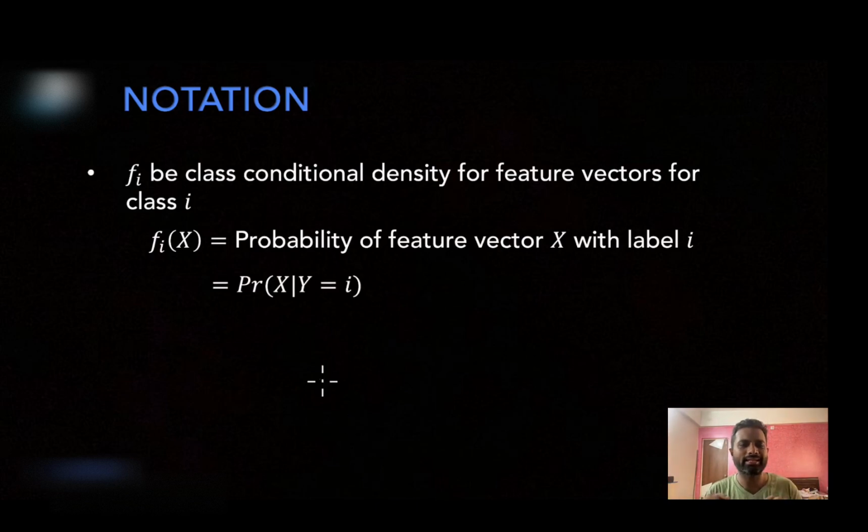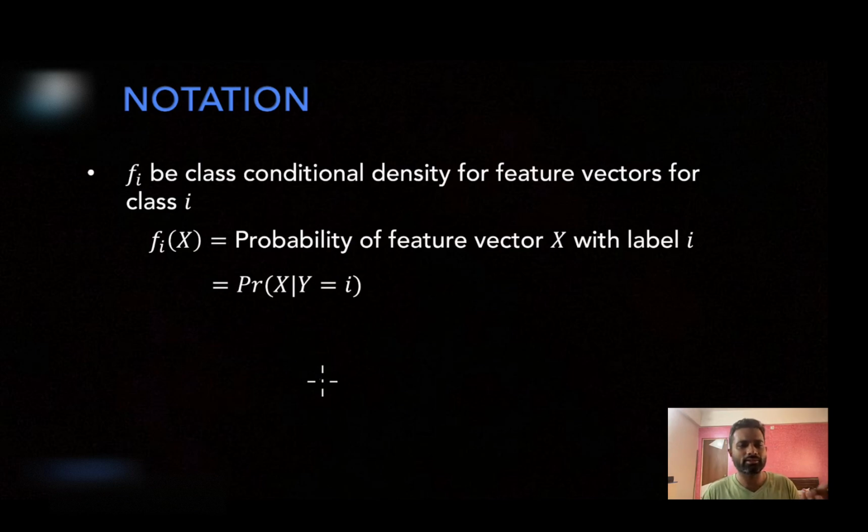There is a slight technicality involved. Class conditional density does not directly translate to probability. If you have a discrete random variable, then the class conditional mass function directly translates to the probability. But in case of a continuous random variable, the class conditional density will be proportional to its probability.